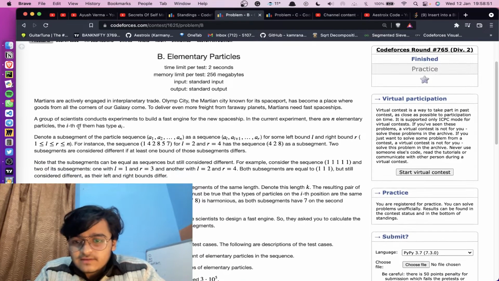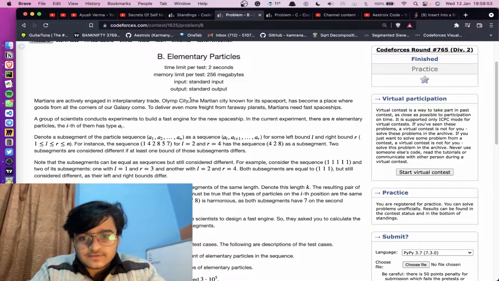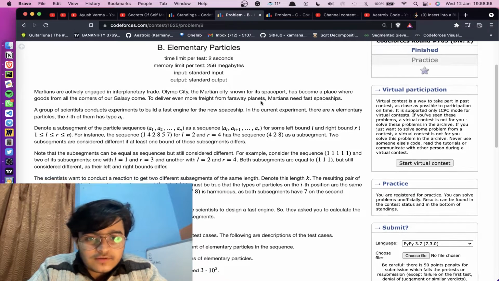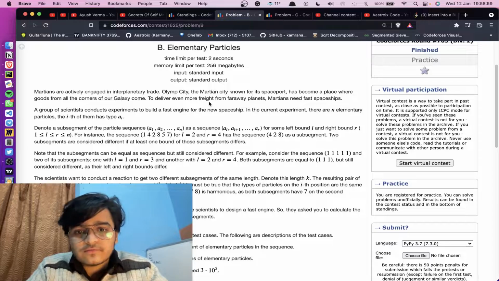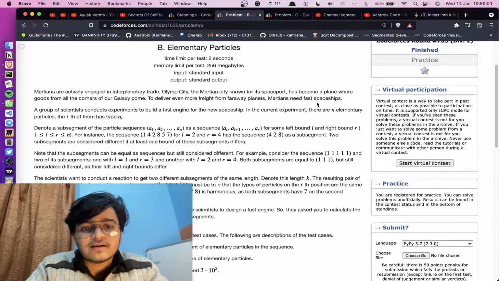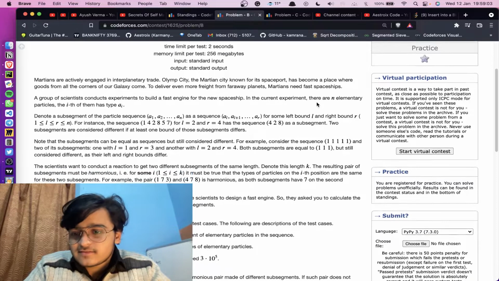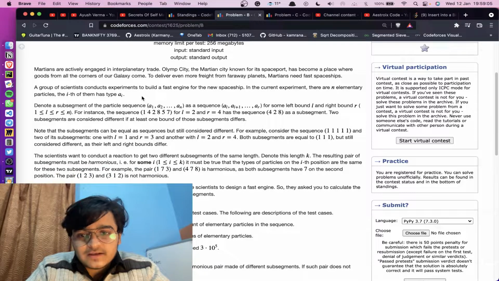So the Martians are actively engaged in interplanetary trade. Olymp City, a Martian city known for its spaceports, has become a place where goods from all corners of the galaxy come, to deliver even more freight from faraway planets. Martians need fast spaceships. A group of scientists conduct experiments to build a fast engine for this new spaceship.